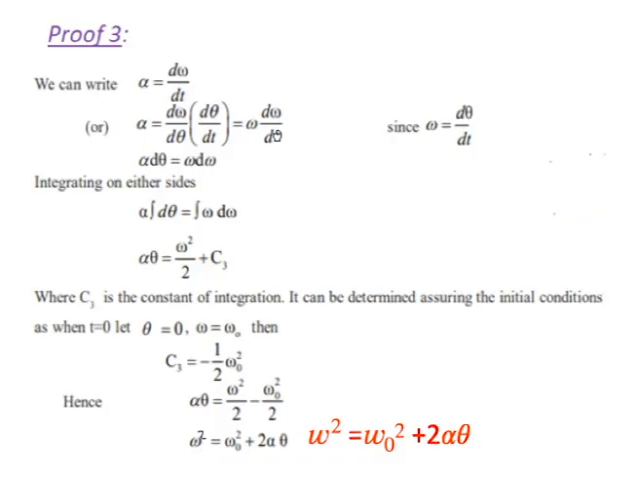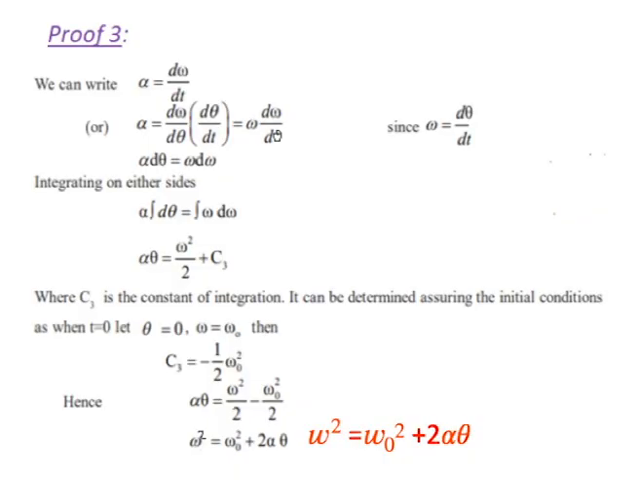So here with respect to omega, the integration of omega is omega square by 2 plus c3, where c3 is the integral constant. Now we find the c3 value and substitute it again. To determine c3, let us consider at t equal to 0, theta equal to 0 and omega equal to omega naught. Substituting into the above equation, alpha theta is 0, so this term is 0, and omega is equal to omega naught.